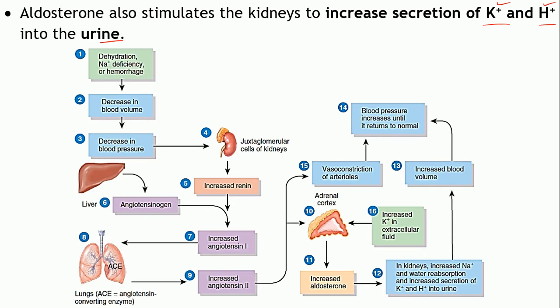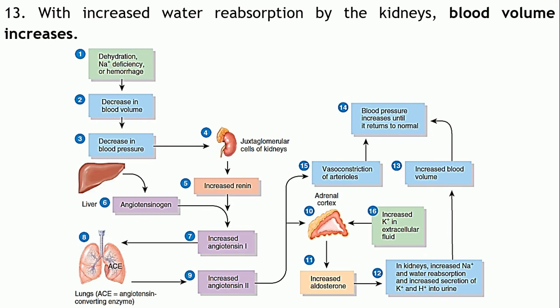So as a consequence of all these changes, what has happened now? It has increased the reabsorption of water. So what will happen to your blood volume? Of course, the blood volume will increase. Has it reversed the situation now? This was the starting point, a decrease in the blood volume.